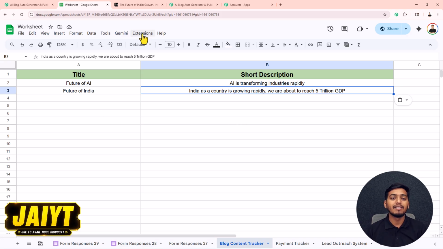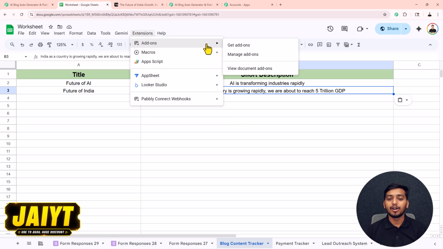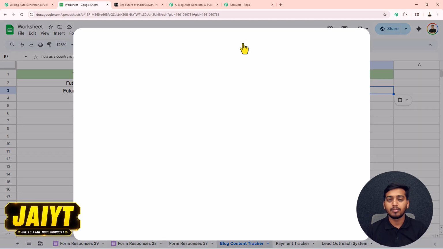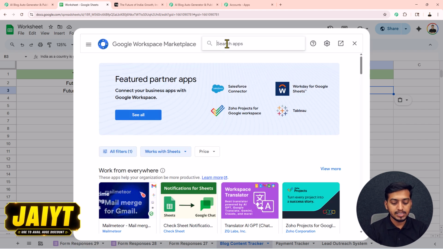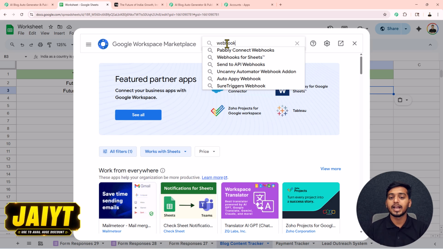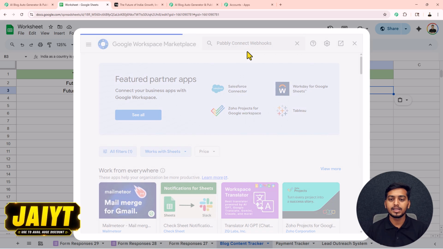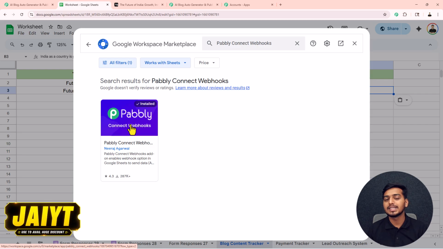So now in here, I will click on this extension, select this add-ons, and then on this get add-ons. Because here at first we have to install Pabbly Connect webhook inside our Google Sheet. Now inside the search box, we will search for this webhook. This Pabbly Connect webhook will be visible to you. Click over this and install this Pabbly Connect webhook inside our Google Sheet.